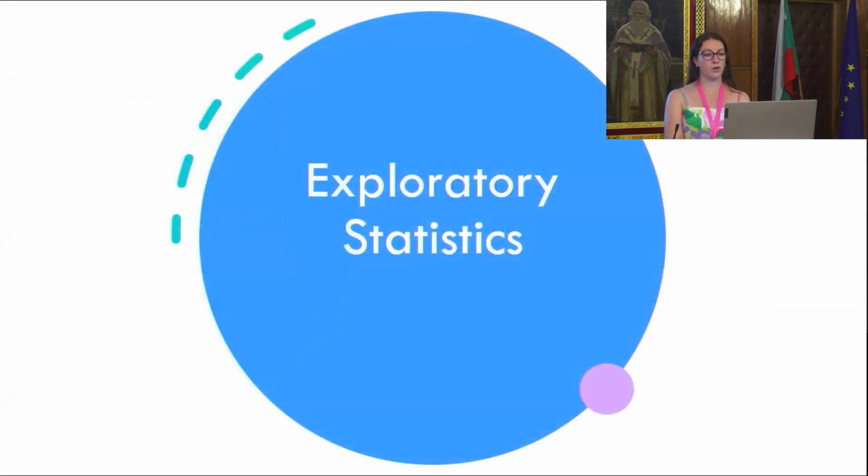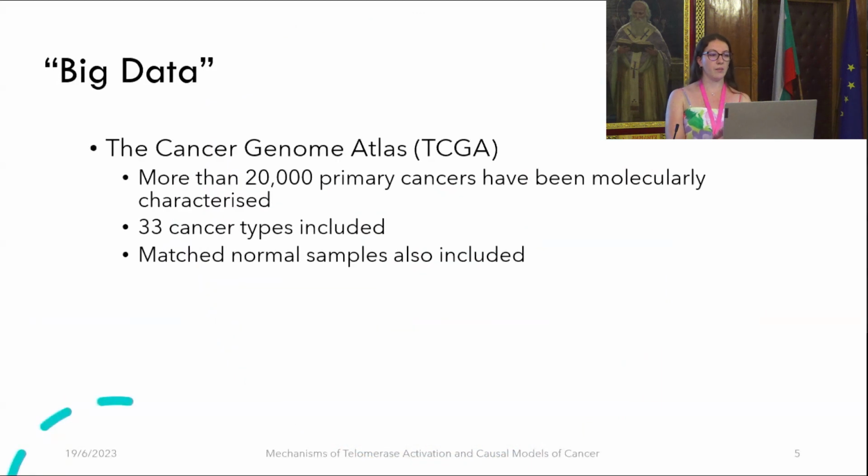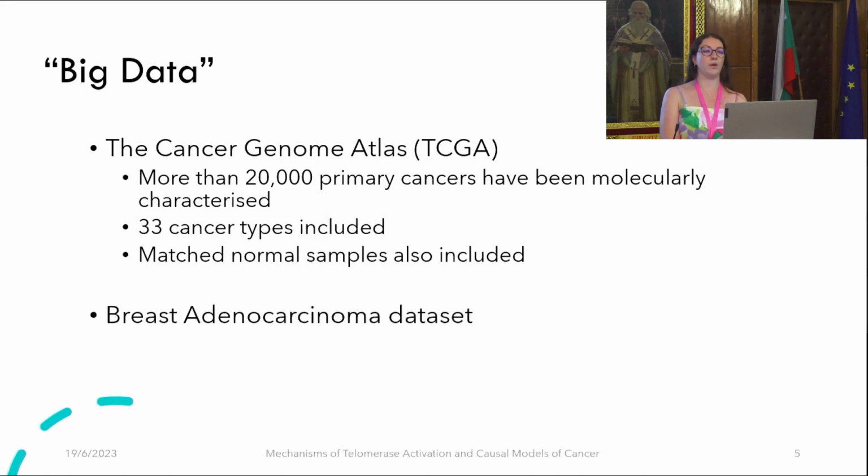So starting with the exploratory statistics. Well, I'm looking at big data. The data that I'm currently looking at is the TCGA dataset, the Cancer Genome Atlas, which contains more than 20,000 primary cancers, 33 different cancer types, also with some matched normal samples, which could be quite interesting if we manage to get some data out of that. And the data set that I'm currently using is the breast adenocarcinoma data set.